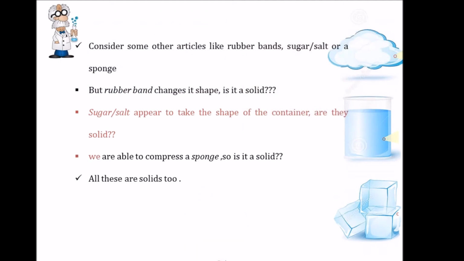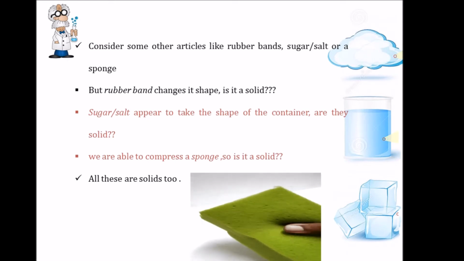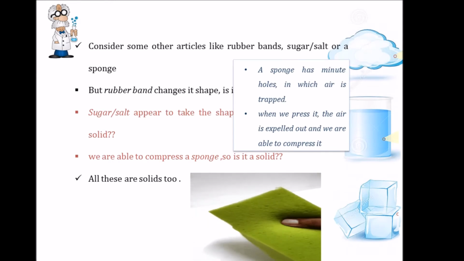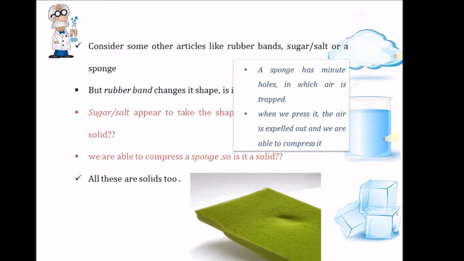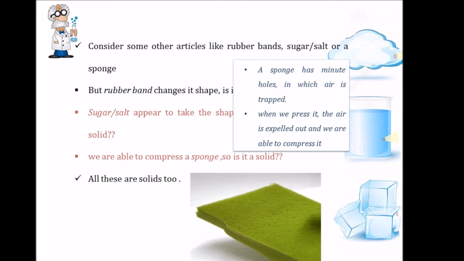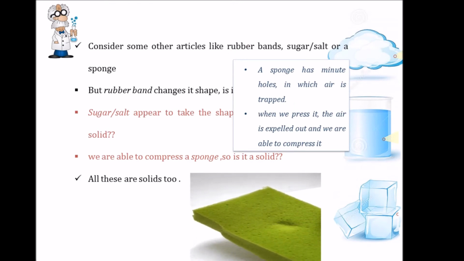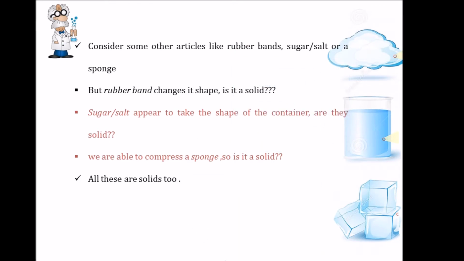Now another solid is a sponge. We are able to compress a sponge. Then is it a solid? Yes, it is a solid. A sponge is able to be compressed because it has minute holes in which air is trapped. So when we press the sponge, the air is expelled out and hence we are able to compress it. So we can say that all these are solids too.